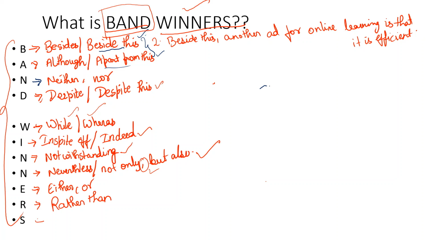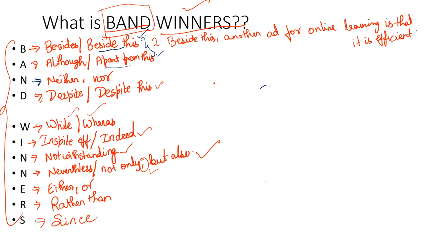Last but not the least is S, and S stands for a very essential and easy linker, which is since. Since the dawn of humans, since the beginning of time, since people are learning in the technological era.